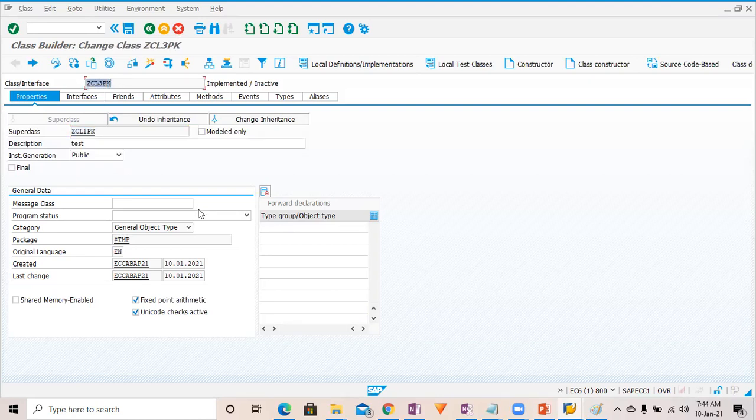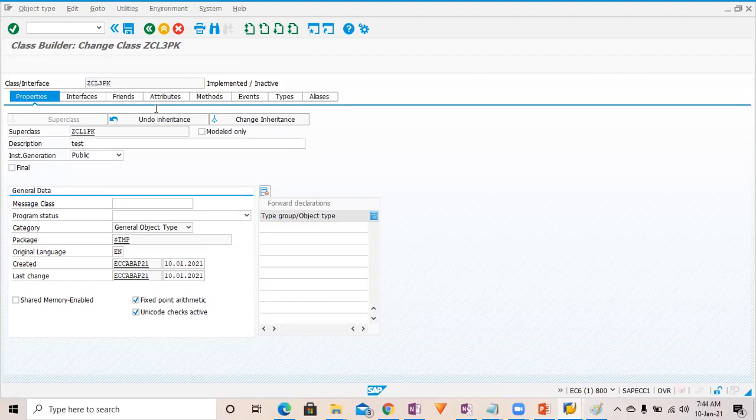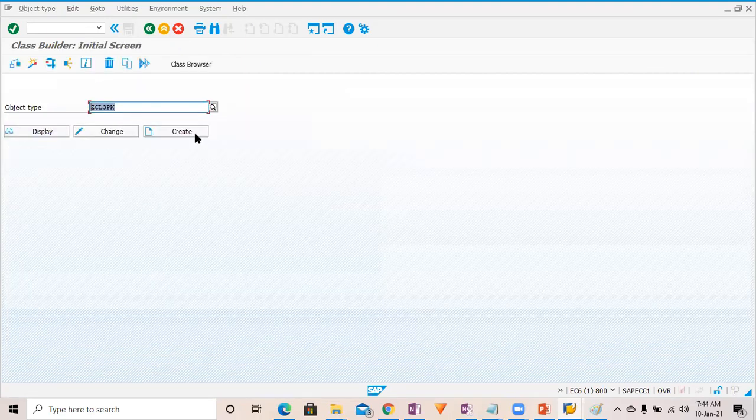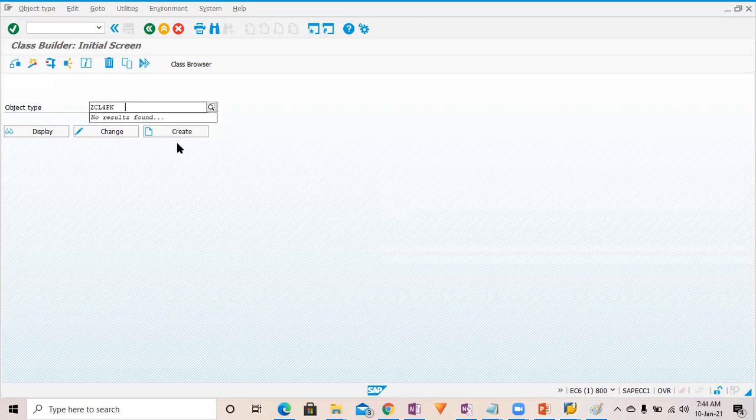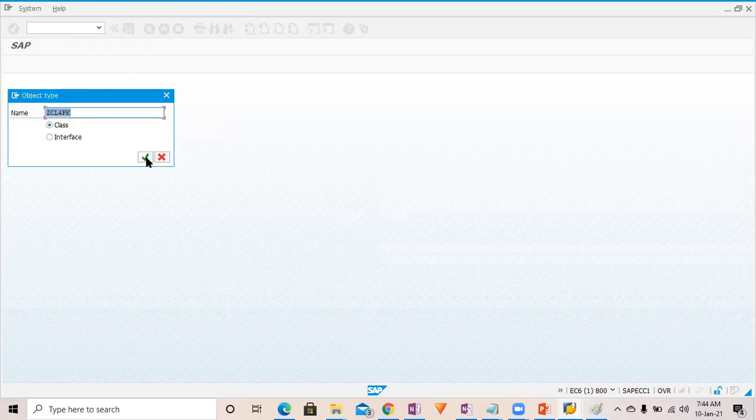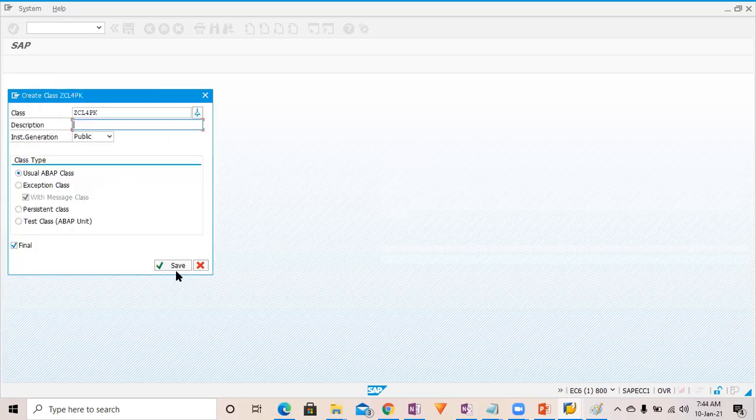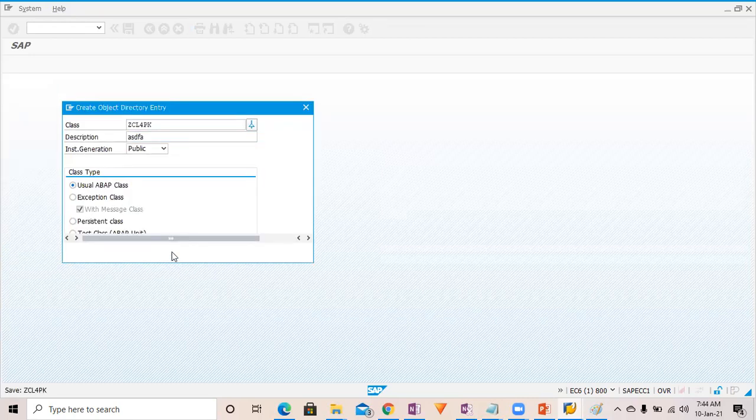Let me show once again because my screen was not visible. I'm going to click on the create button. Okay, it already exists. Let me create another class, ZCL4PK. This class does not exist. Click on the create button, give some description, and save as a local object.